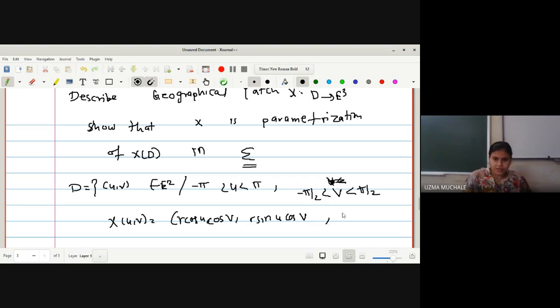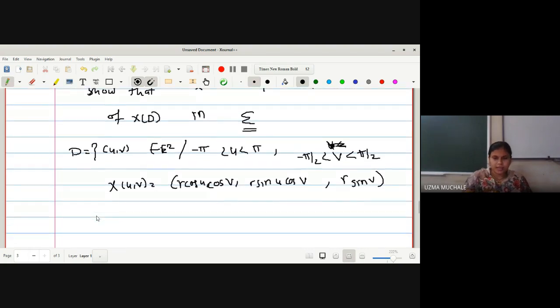This we have done with the help of whatever we have seen in classical mechanics.